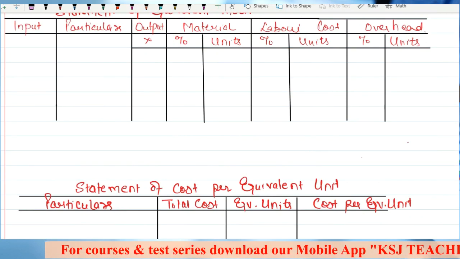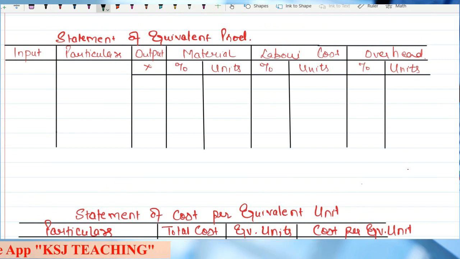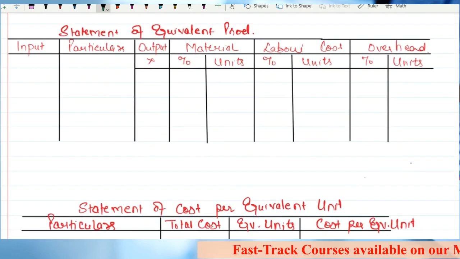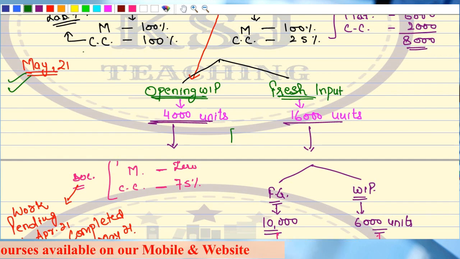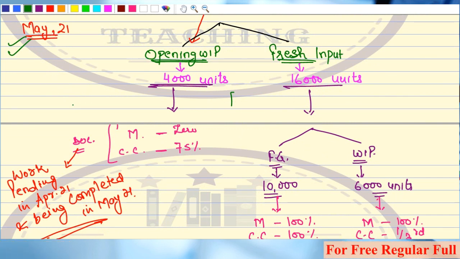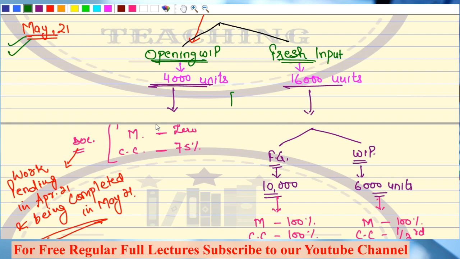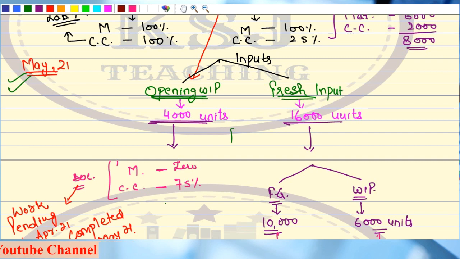Let's do it. The first thing that we are going to do is the statement of equivalent production. In the statement of equivalent production, the first thing is we have to take the input. What is going to be the input in this case? First you have to decide what we are talking about. We are talking about May 21, right? Input is the number of units on which the processing is to be done. So for May 21, there are two inputs: one is the opening WIP and the other one is fresh input.